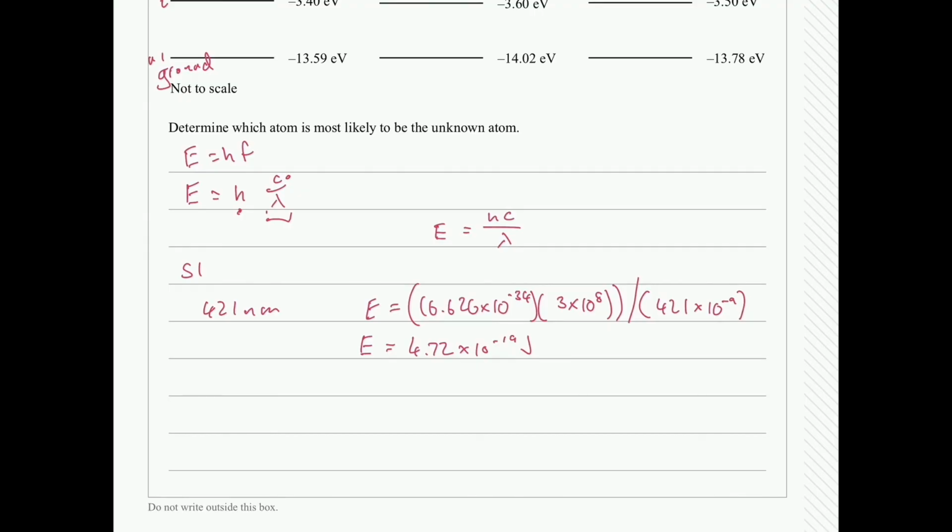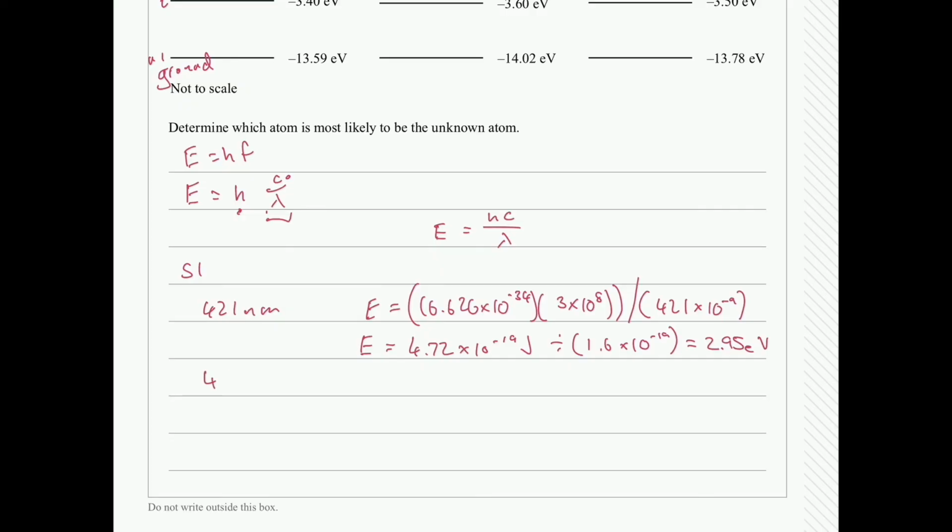So how do we do that? Have a look in your formula book there. It tells you that 1 electron volt is equal to 1.6 times 10 to the negative 19 joules. So what we need to do now is divide this by 1.6 times 10 to the negative 19. And that's going to get me 2.95 EVs. So I'm going to quickly run through the others and get that done.